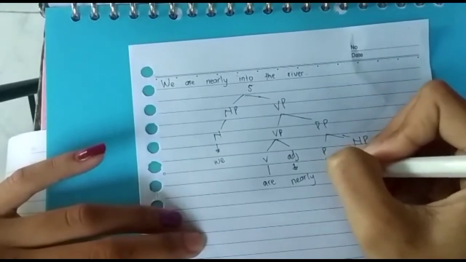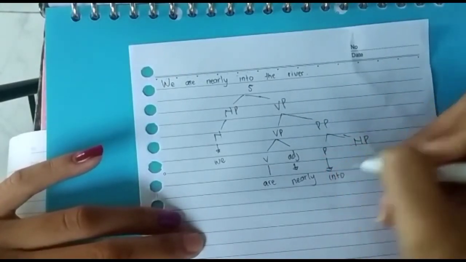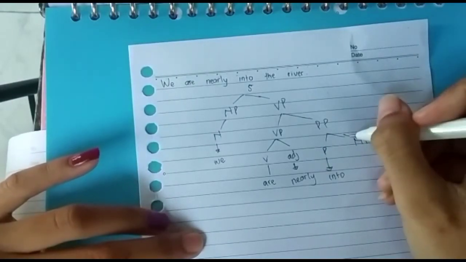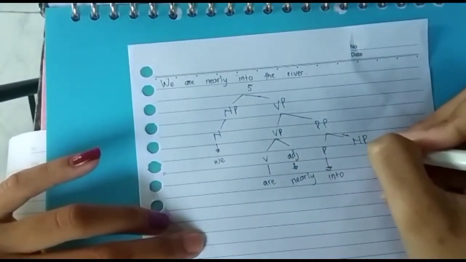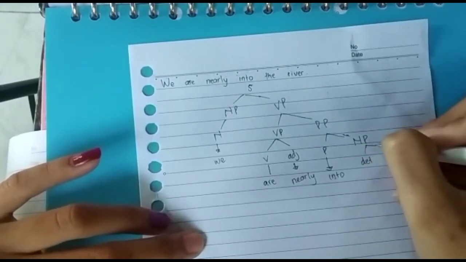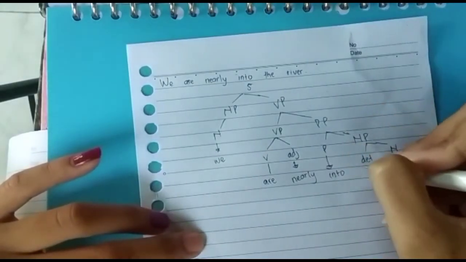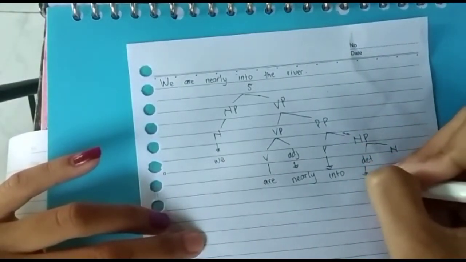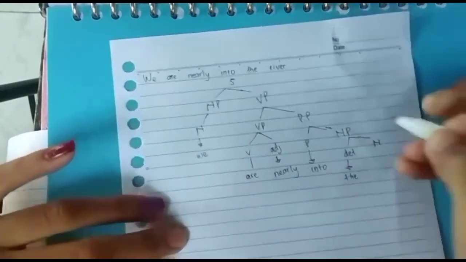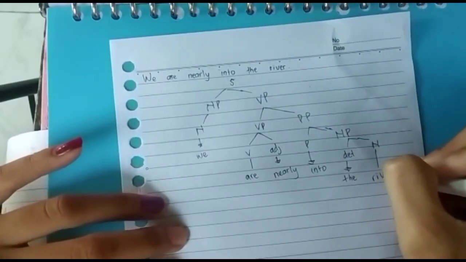The preposition is into, and for the noun phrase, we have determiner and noun itself. The determiner is the, and river as noun.